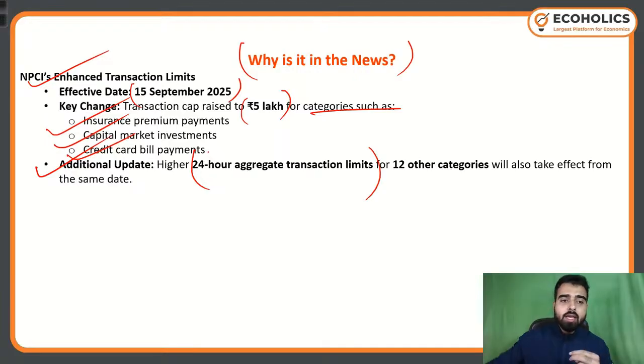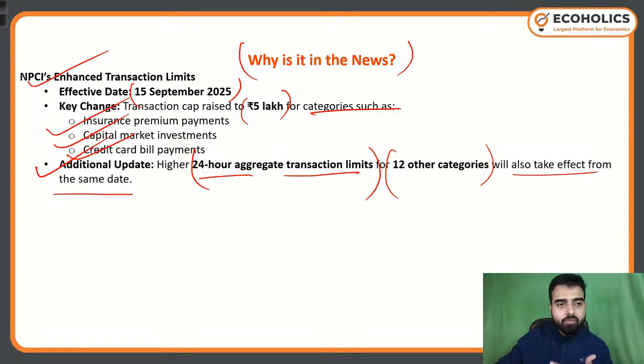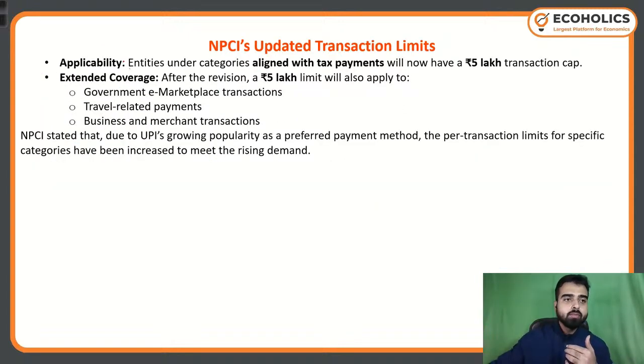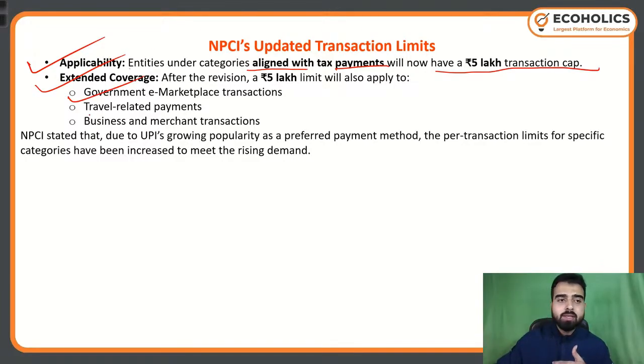So if you see, not only have they increased the single transaction limit, at the same time they have also increased the 24-hour aggregate transaction limit for 12 other categories, and it will also be effective from the 15th of September 2025. Now we will see applicability. Entities under categories aligned with tax payment will now have a 5 lakh transaction cap. Extended coverage is going to be for government e-marketplaces, travel related payments, business and merchant transactions.